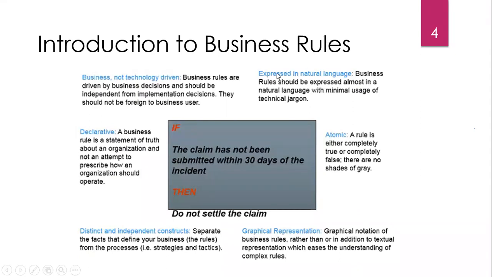Then the business rule is expressed in natural language. We do not need to define, for example, the product price equal to 10. Here we are setting, if product ID equals something, I will show in the next slide as well. So it is minimal, in general language, and it helps the business users as well. Declaration is also there. A business rule statement to the organization does not attempt to prescribe how the organization should operate. Here we minimize the complexity of the coding, and we transfer that coding into natural language statements.